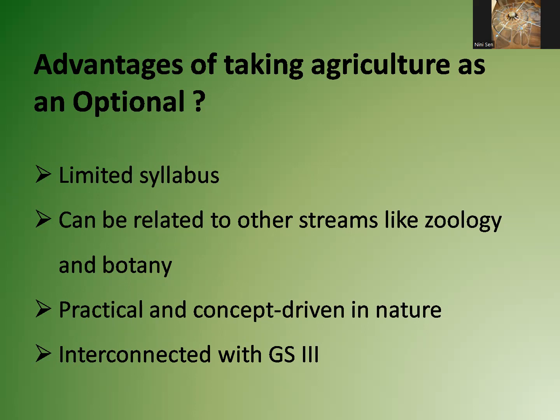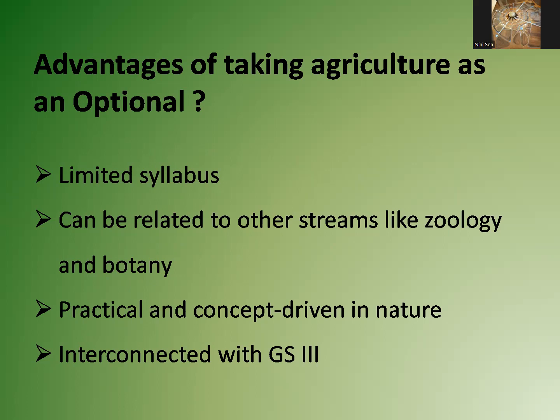I am sure most of you have a small kitchen garden, and what you have observed there can also be applied in preparing your optional paper.